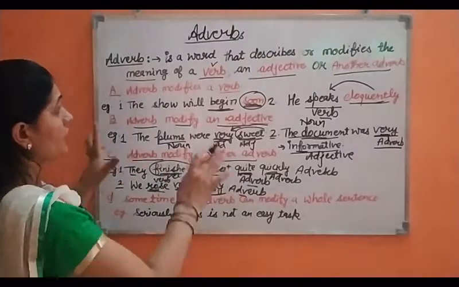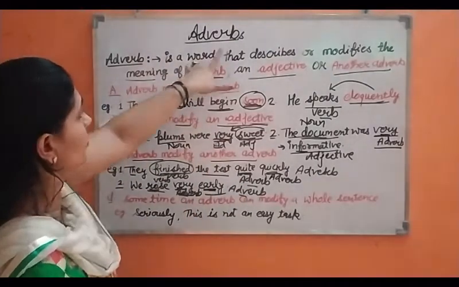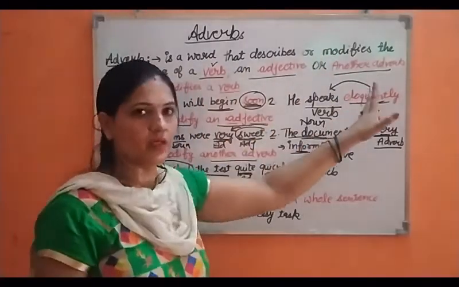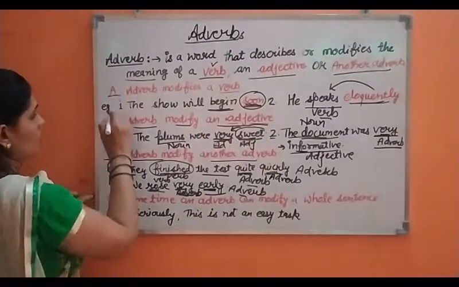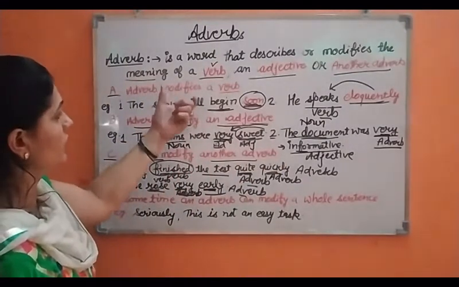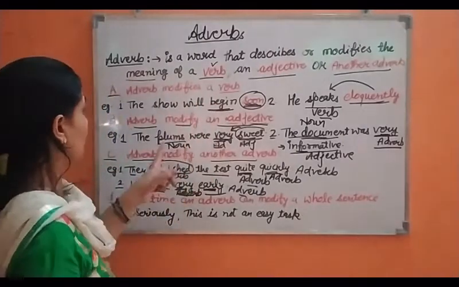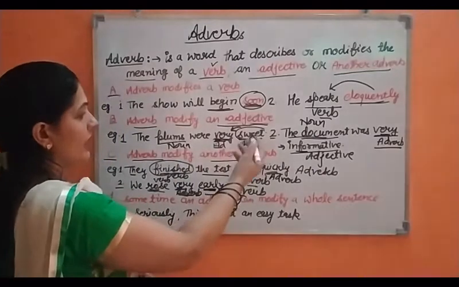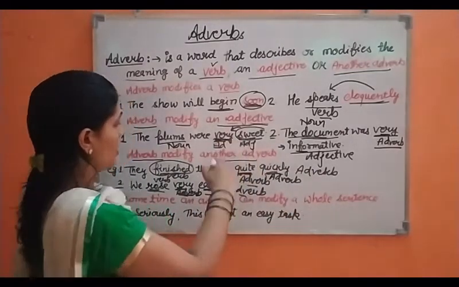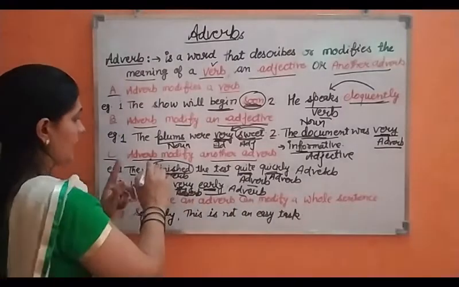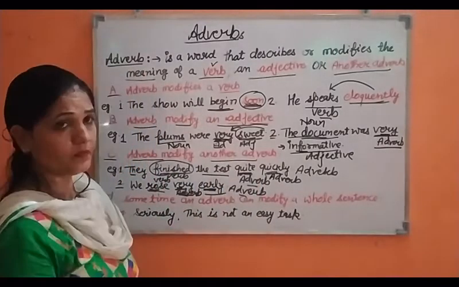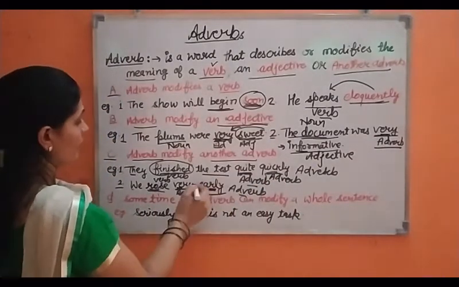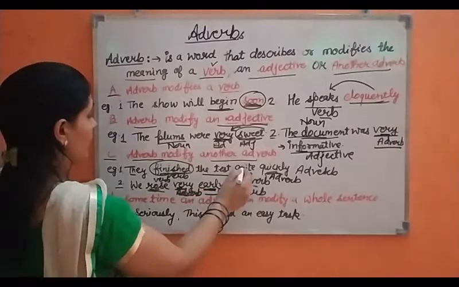Clear, beta? So I think the definition is clear, that the adverb is a word that describes or modifies the meaning of a verb, an adjective or another adverb. In part A, we have seen that the adverb modifies the meaning of a verb. In this B part, we have seen that an adverb modifies or adds something more to the meaning of an adjective. In the C part, we have seen that an adverb modifies another adverb, like quickly and early, and these are the adverbs, and one more adverb, quite and very.